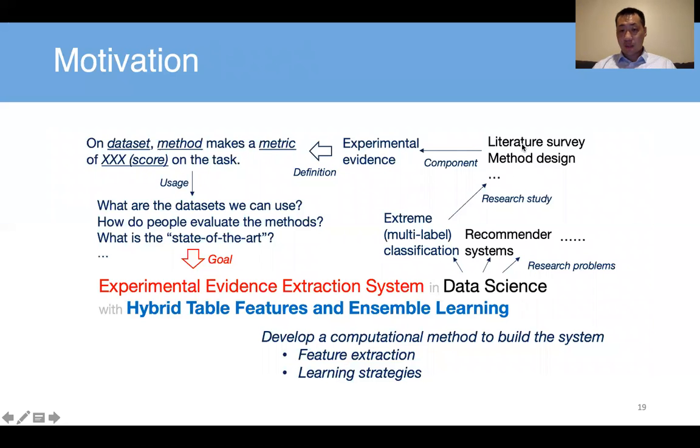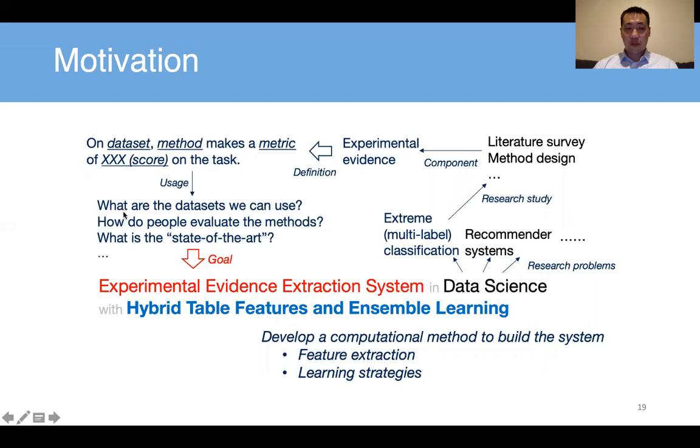So a research study will do the literature survey and eventually generate the experimental evidence. When people give evidence, we usually give a score on a specific data set using a specific method. It could be a baseline method or a proposed method, and a metric, right? So these four things are most important in the evidence: data set, method, metric, and score. And we also definitely want to trace back to the source of this evidence, which is that paper, right? And if we can have a lot of fact tuples extracted from the literature, then we can try to answer these questions.